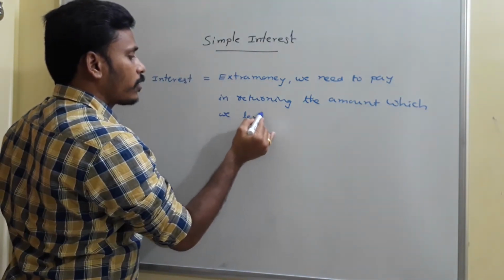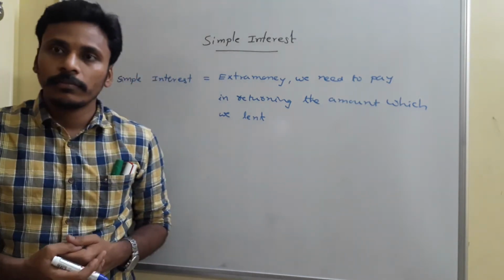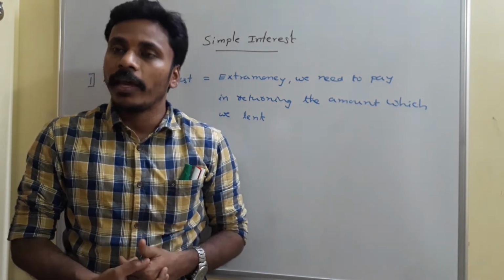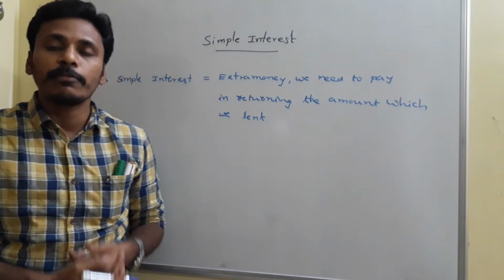Is it clear? For suppose if we take some amount of money from another person, then after some time in returning back we need to pay some extra money, and that extra money is usually called simple interest.